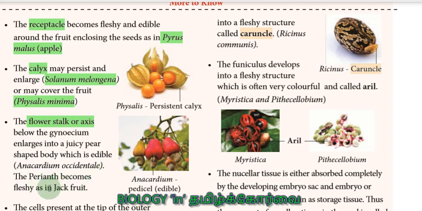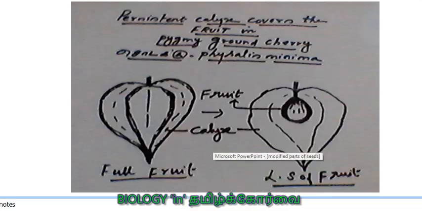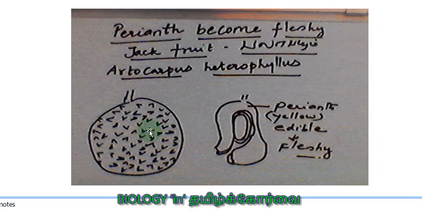Then the perianth becomes fleshy, as in the case of jackfruit. Okay. Now you see the jackfruit, Artocarpus heterophyllus, palaparam. This is the entire fruit. Then these are the individual fruitlets. In these fruitlets, what we eat, that yellow colored fleshy portion, is actually the perianth.